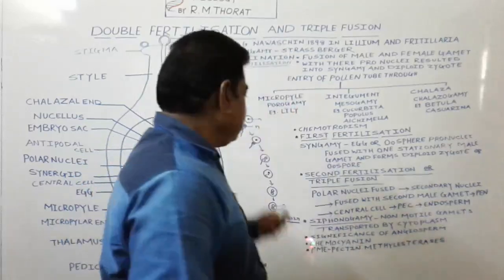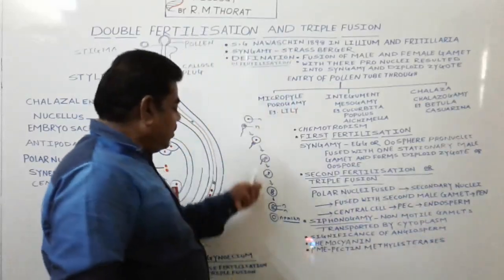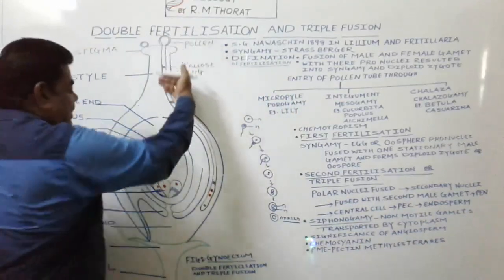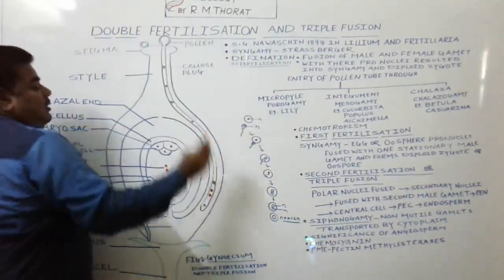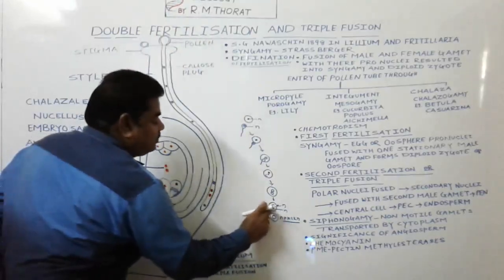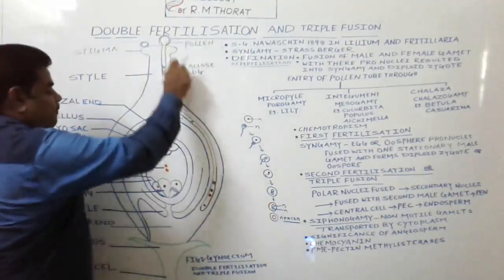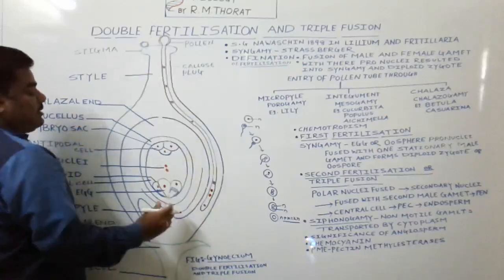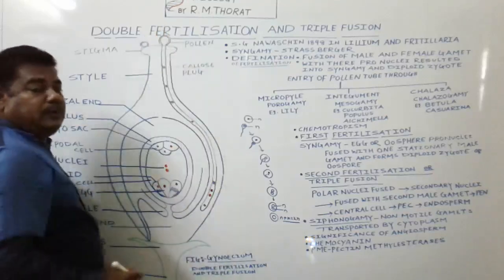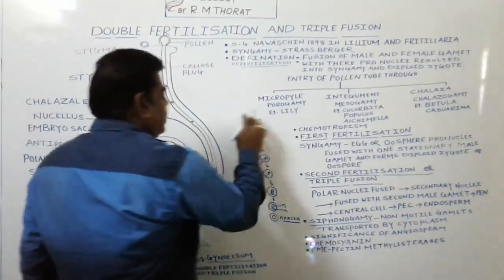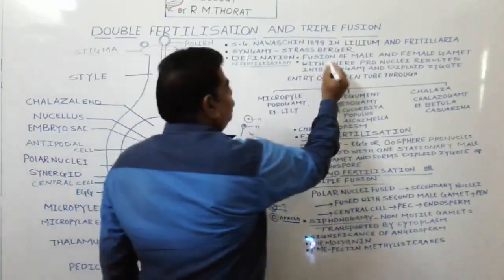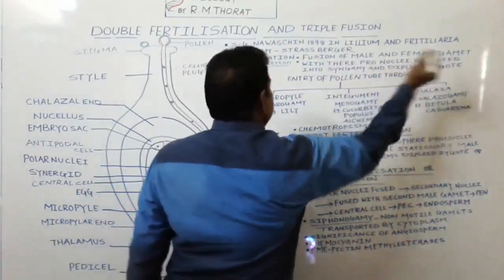The same type of fertilization which is carried out in case of human gets carried out in angiospermic plants too. Means the fusion of both male and female gamete takes place here. So what is fertilization in case of angiospermic plant? Fusion of male and female gamete.